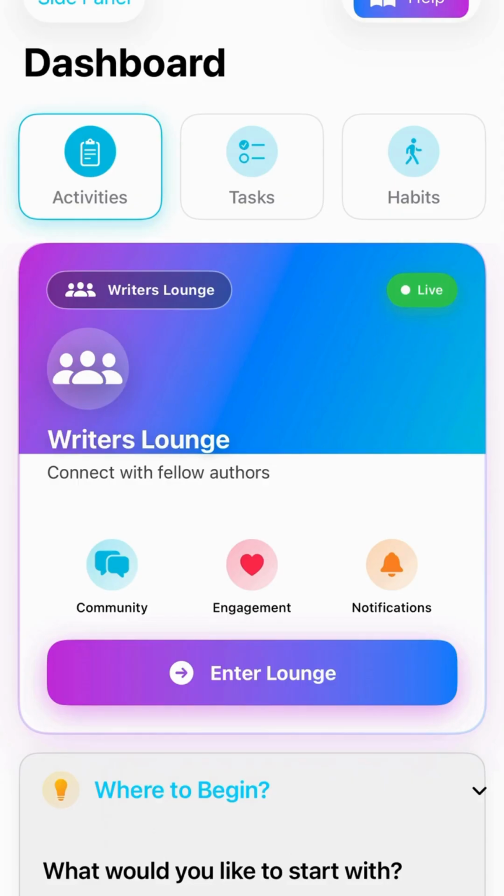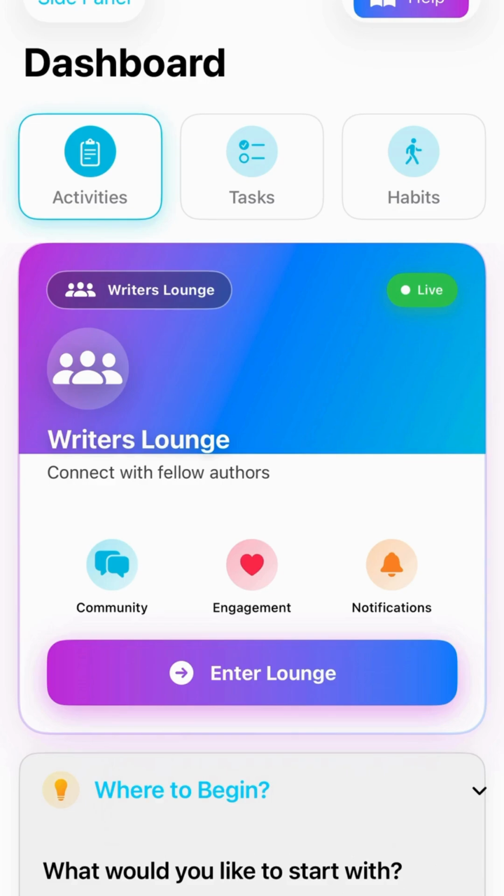When you open the app, you'll be greeted with the dashboard, your center console. It can look overwhelming at first. Here's a quick overview of what's there and how to get started. At the top are 3 tabs: Activities, Tasks, and Habits. These are your main project management tools, and they work together to keep you organized.